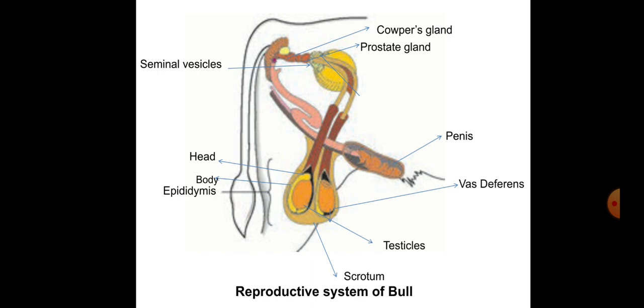So this is the most important topic: what are the male reproductive organs present in bulls, cows, cattle, buffalo, sheep, and goats? They are the same, but depending on the size of the animals, the organs differ in size. So these are the most important organs for your topics.